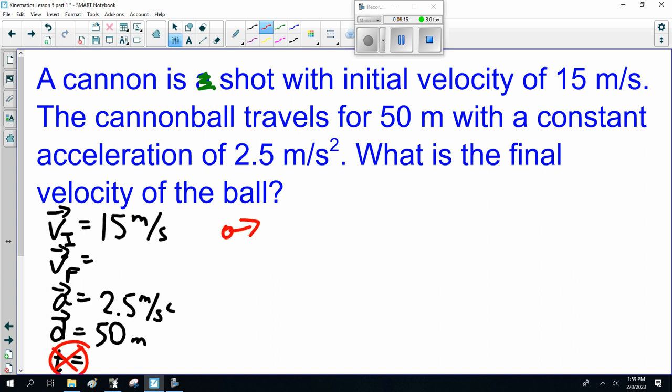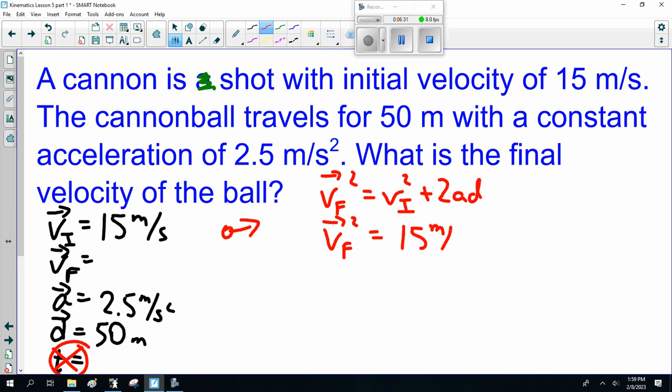And there's the picture. Now, velocity final squared equals velocity initial squared plus 2AD. Velocity final, we don't know. Velocity initial is 15, so this is 15 meters per second squared plus 2 times 2.5 meters per second squared times 50 meters.